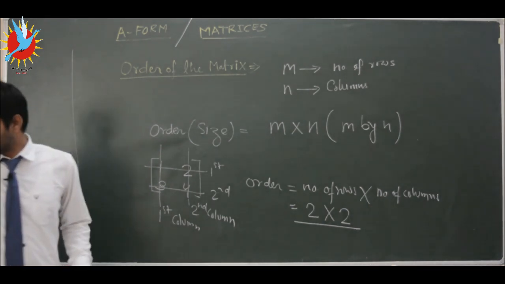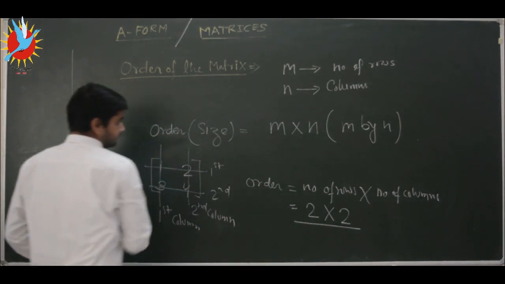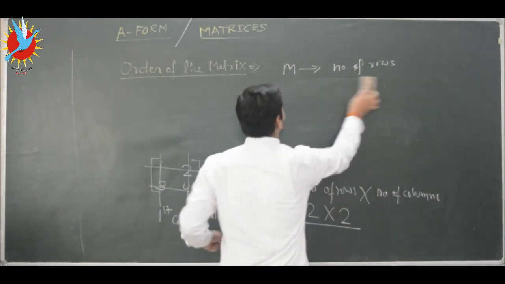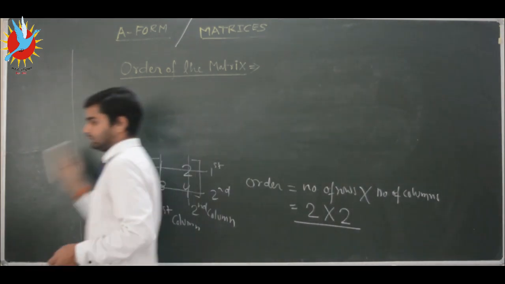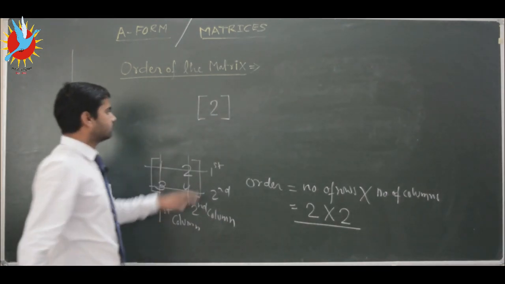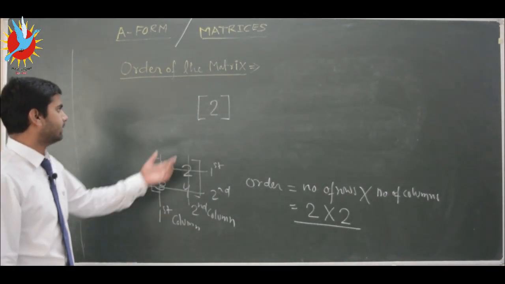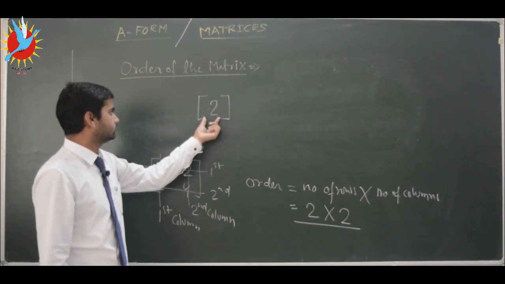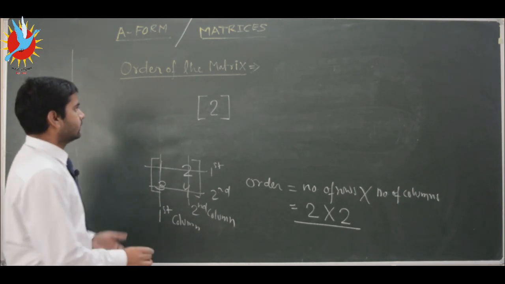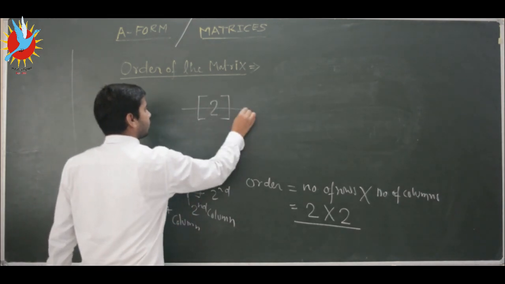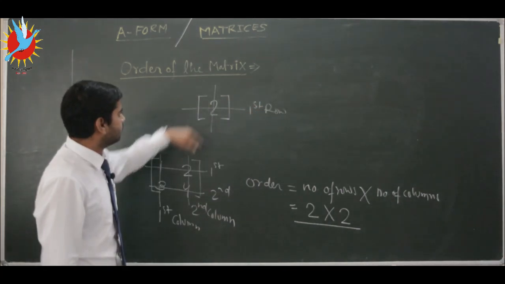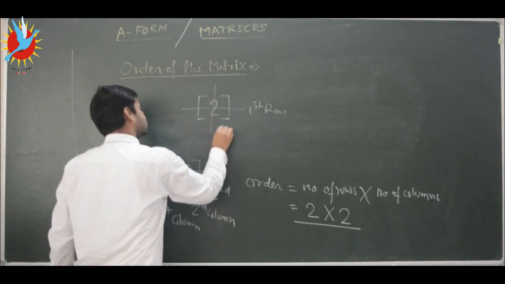Okay, now let's denote the smallest matrix that is possible. Suppose a matrix looks like this, a single number 2. Basically this is a matrix because here we have a number arranged in rows and columns in a square bracket. So this denotes a matrix. Here we have only 1 row and 1 column. This is our first row, and this is our first column.